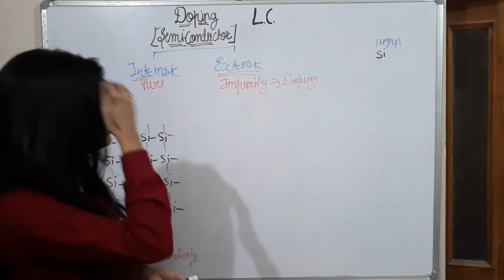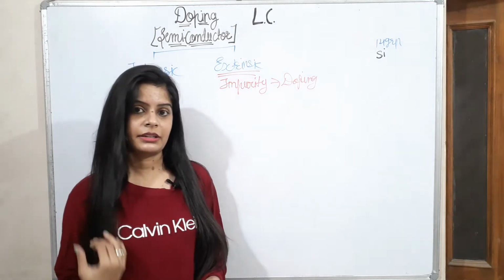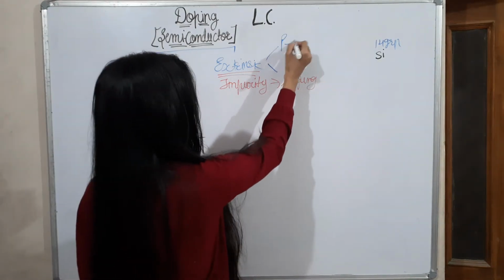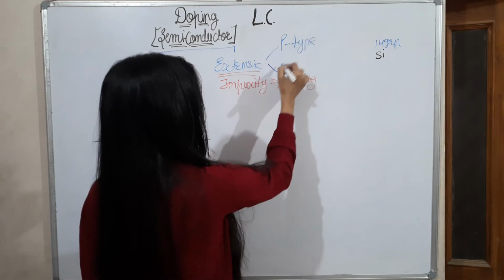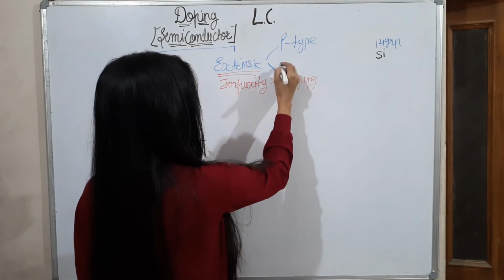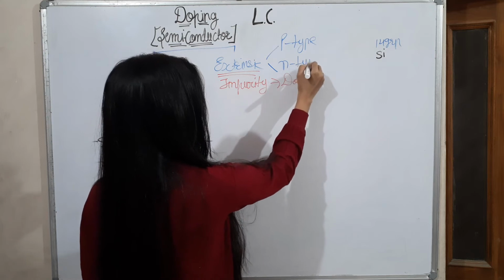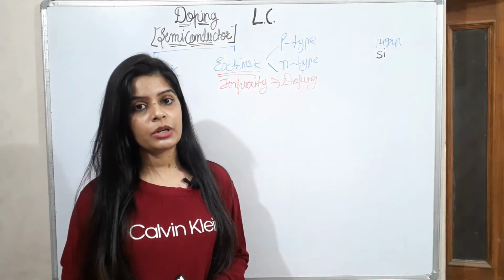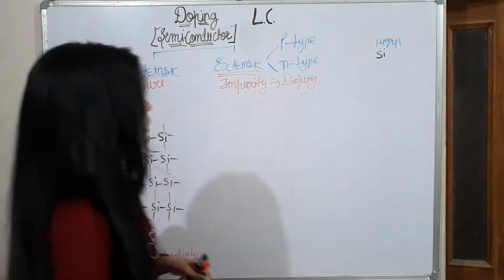Then about extrinsic semiconductors. An extrinsic semiconductor is of two types. P-type means positive type, and n-type means negative type. Negative type because of electrons, positive type because of holes.